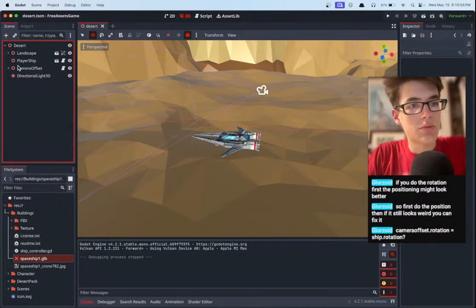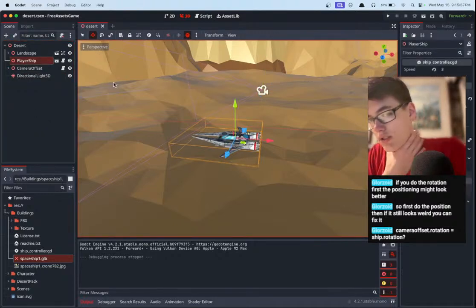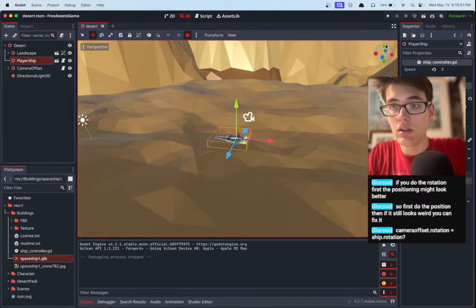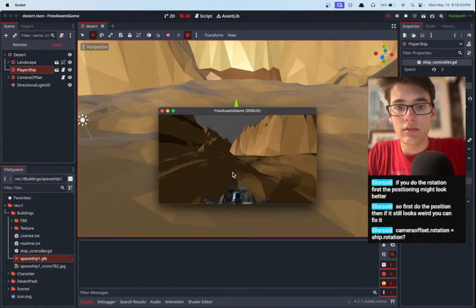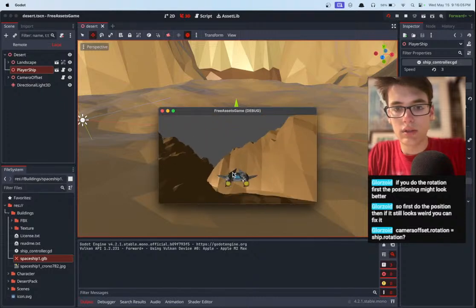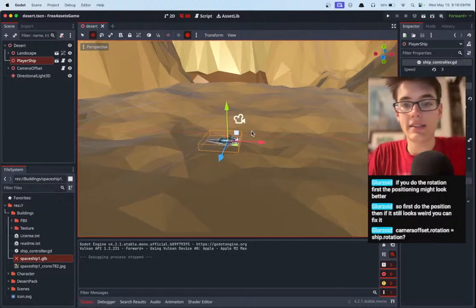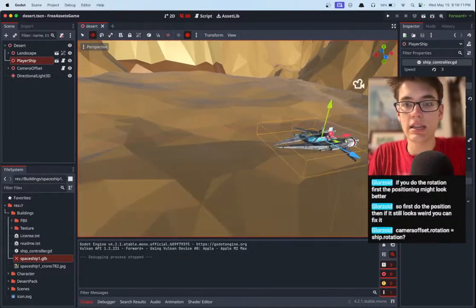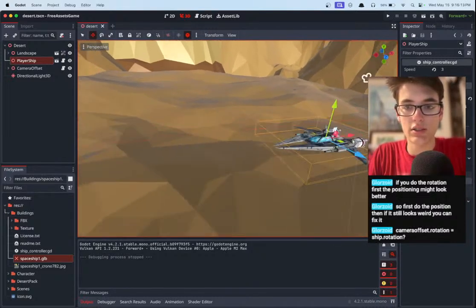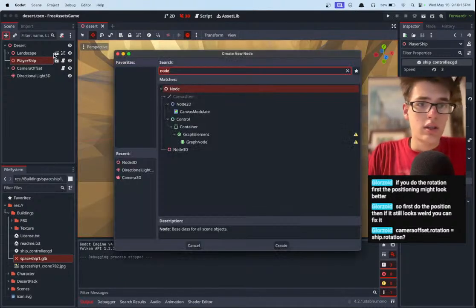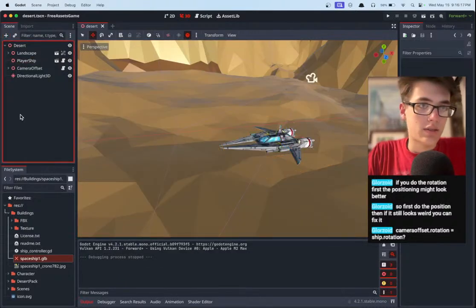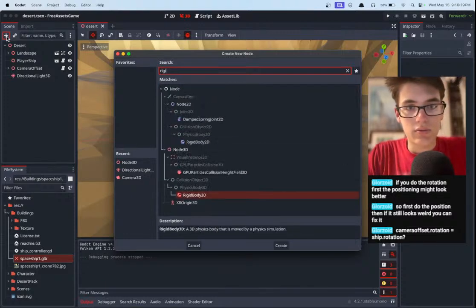So the next step would be to add some collision so that the ship actually blows up when it hits stuff. Let's see. Yeah, we need it to actually blow up when it hits stuff. So I think we probably just want to make a simple collider, right? So if we just make a simple object. Here we go. We're gonna need to make this a child of a rigid body. So let's go rigid body 3D.